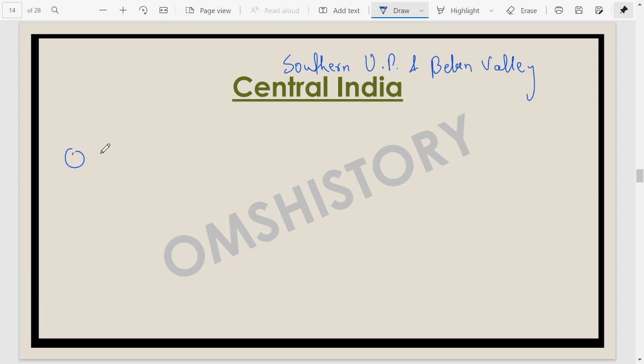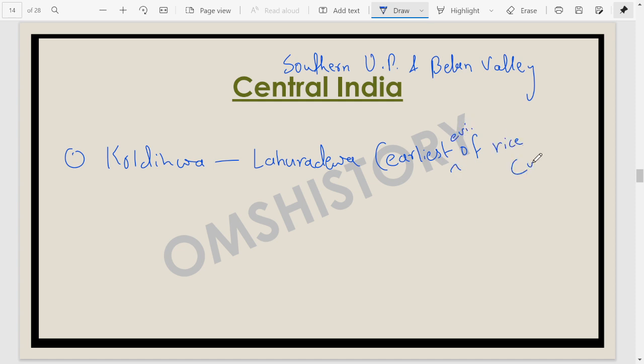We have the site of Koldihwa. Near Koldihwa, on another bank, we find another site. The name of that site is Lahuradewa. And this Lahuradewa site, guys, is considered the place where we find the earliest evidence of rice cultivation. Earliest evidence of rice cultivation has been found from Lahuradewa.